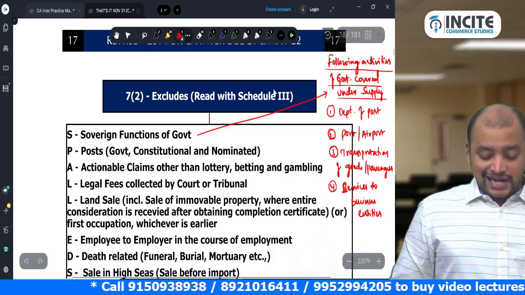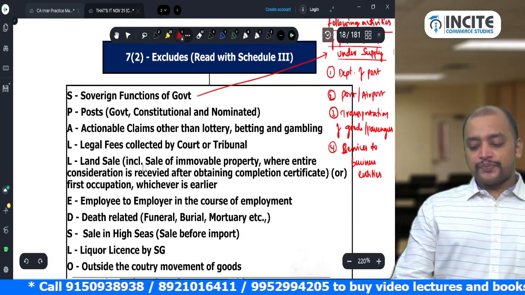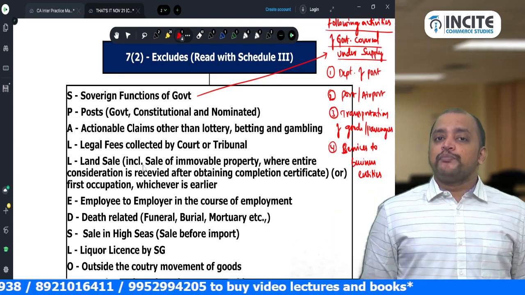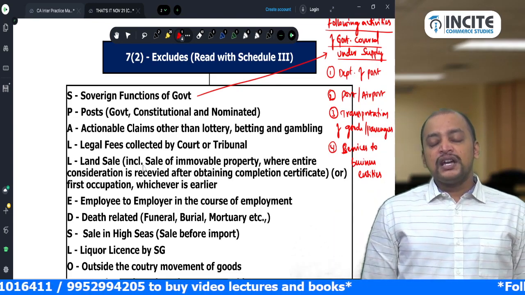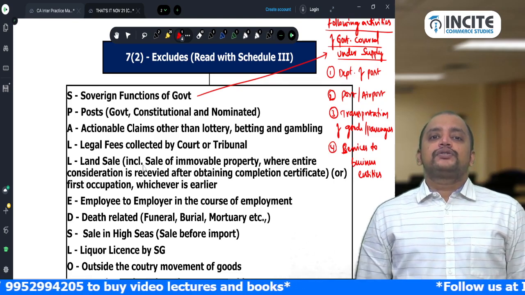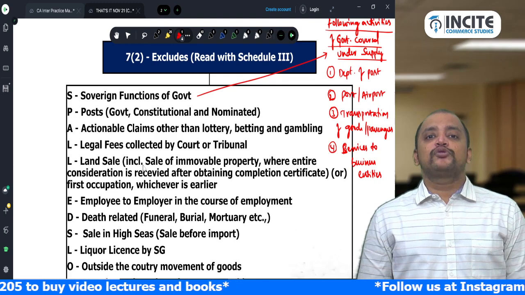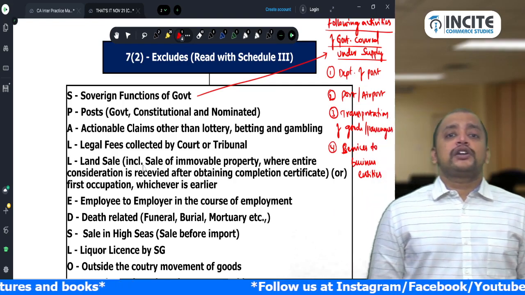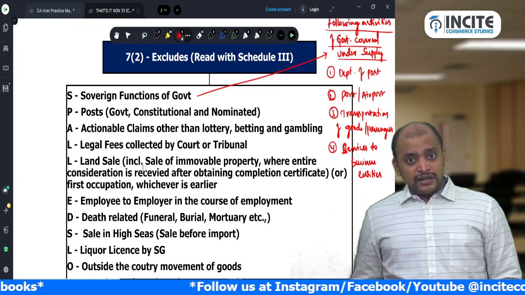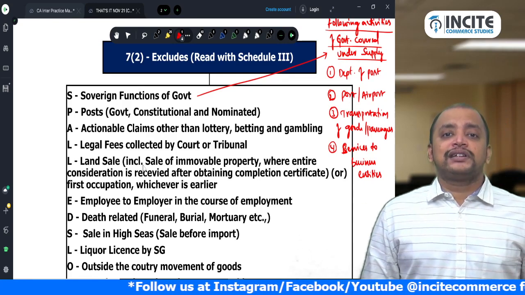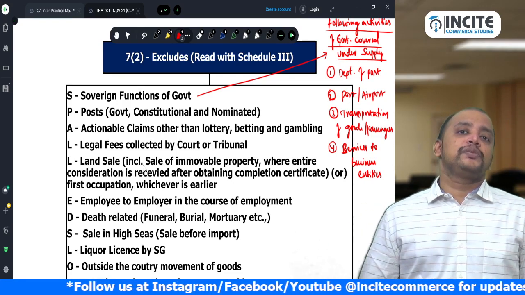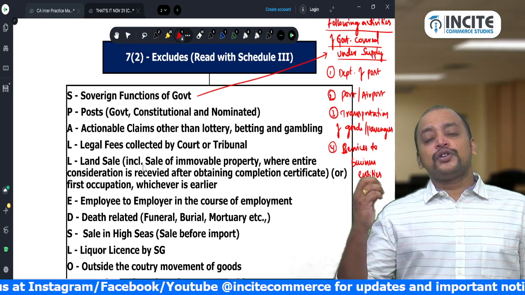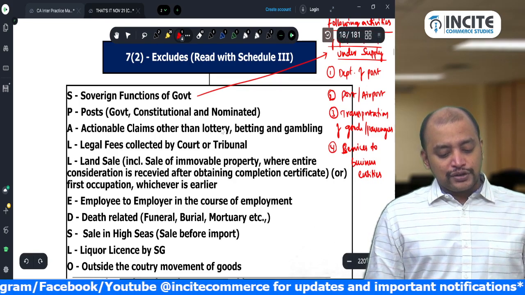Okay. So government activities. Then P for post. What are they? We have government posts like MPs, MLAs, etc. Then constitutional post, so President of India, Governor, Supreme Court Chief Justice. Nominated post: there are some bodies under government headed by a person, chairman or director, etc. That is known as nominated post, like CBI director, RBI governor. That is also excluded from supply.